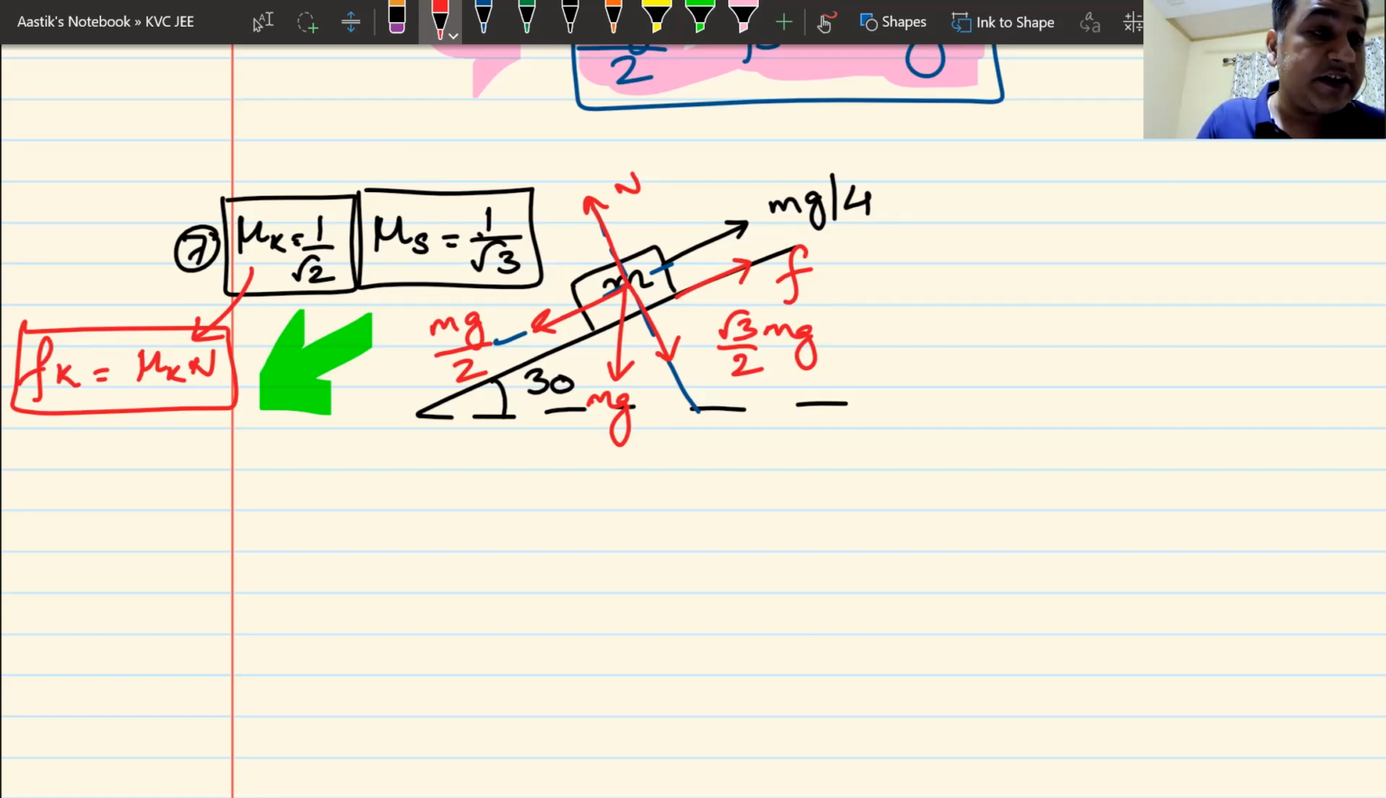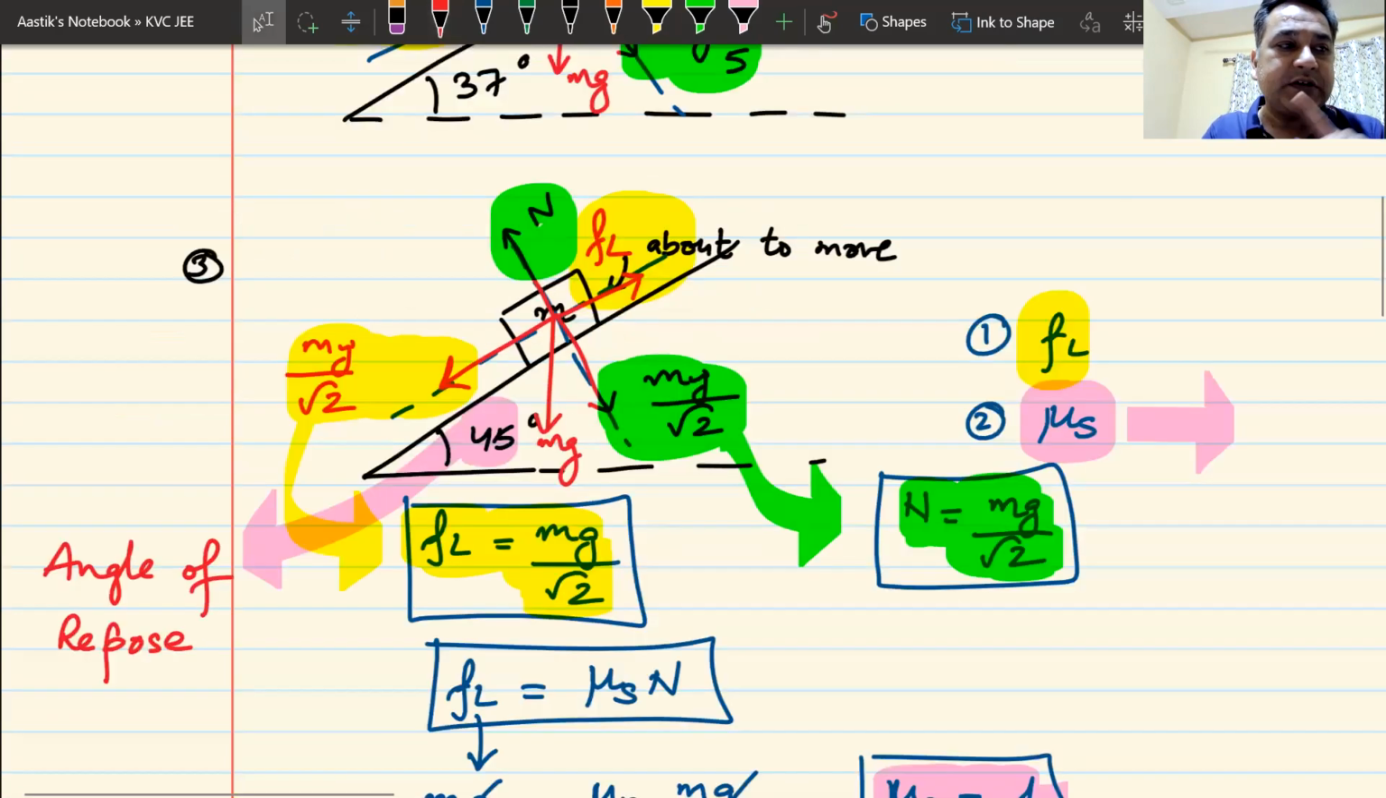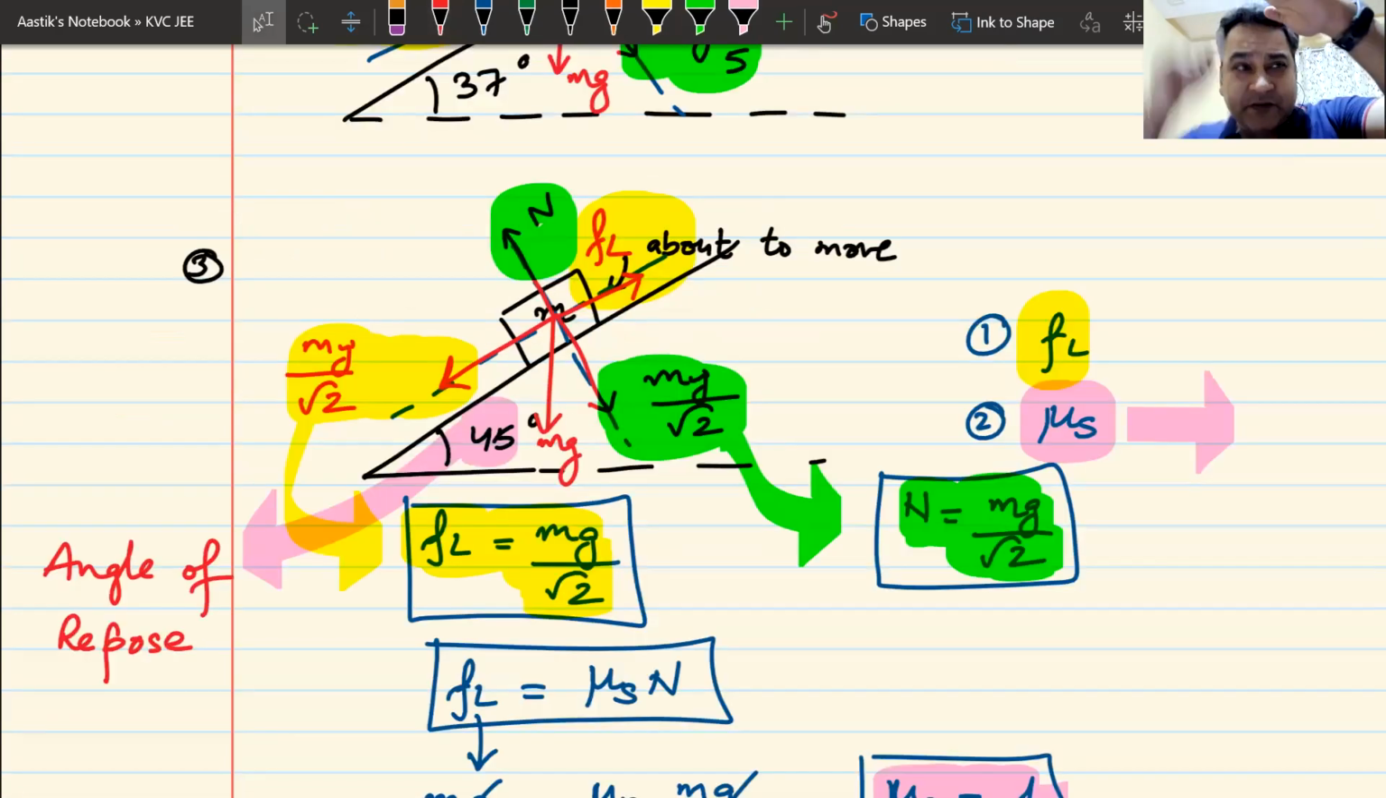You can see it in your lab as well. If you go to the lab today or tomorrow, you will have this incline plane experiment, I guess. Now see, I just try to give you an example here. Remember this angle of repose. This is the angle at which the block starts to slide. Once this block starts to slide, that means static friction is no longer present. The friction becomes kinetic.